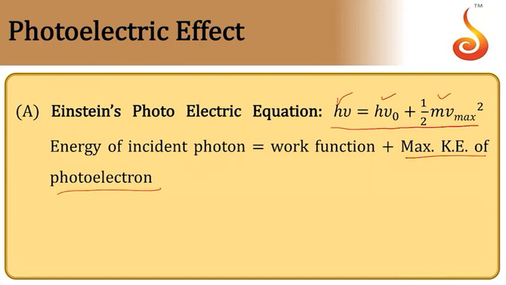So according to this equation, energy that is supplied by photon will be utilized to remove the electron from the metal surface. Remaining energy will appear as the kinetic energy of the electron.